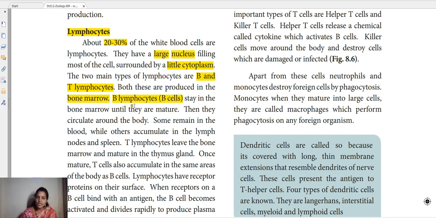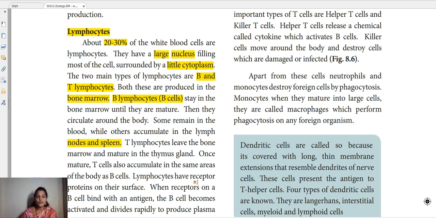But the B lymphocytes stay in the bone marrow itself and grow and mature there. The T lymphocytes leave the bone marrow and enter the thymus, where they mature. Clear? Then they circulate around the body. Some remain in the blood while others accumulate in the lymph nodes and spleen. So once the B lymphocytes and T lymphocytes are matured, where will they go?